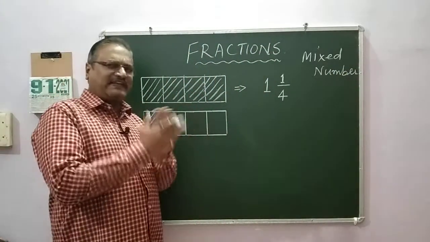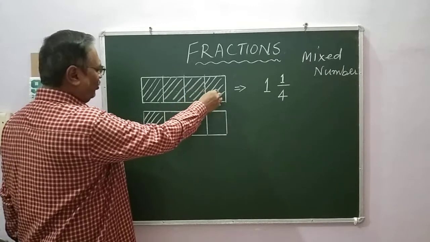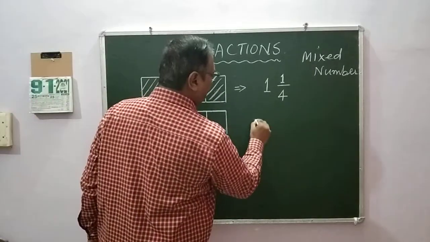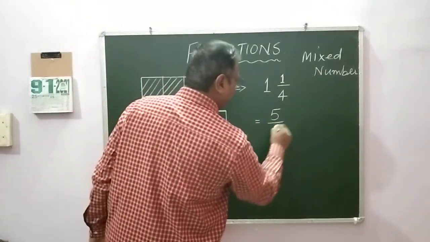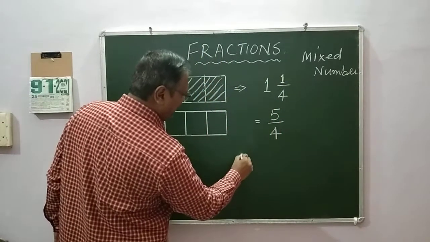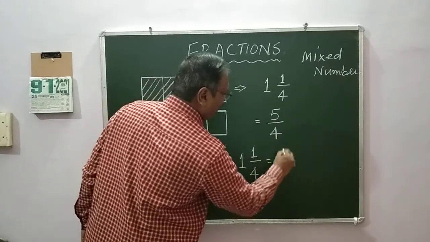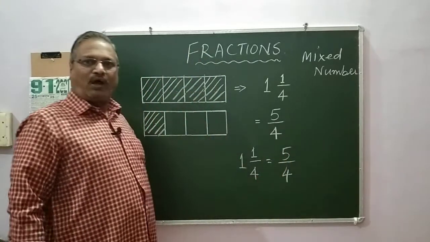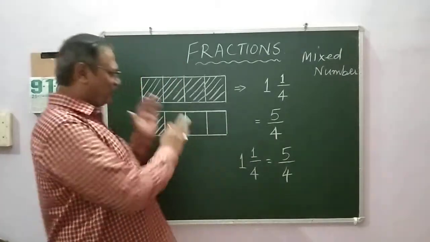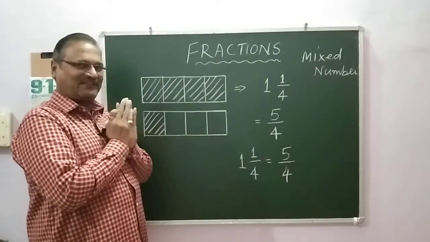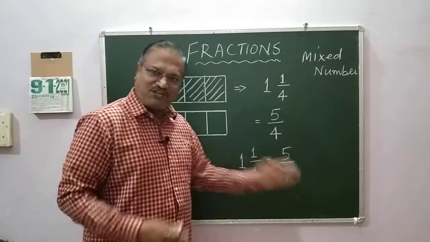Okay. Now what is this as an improper fraction? You see, 1, 2, 3, 4, 5. This is equal to 5 parts of what? 4 divisions. We have made it into 4. So we can say 1 and 1 by 4 is equal to 5 by 4. How is that possible? Yes, this is how you learn it. First you learn it like this. I will do one more point. I will show you and then I will explain how you can change it.